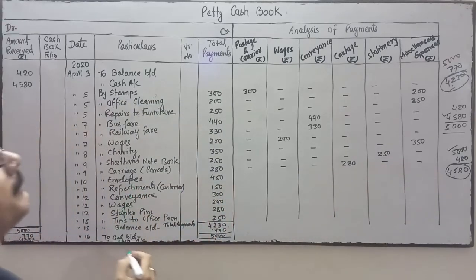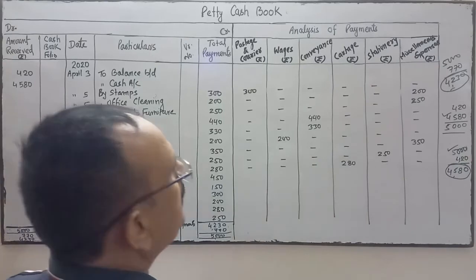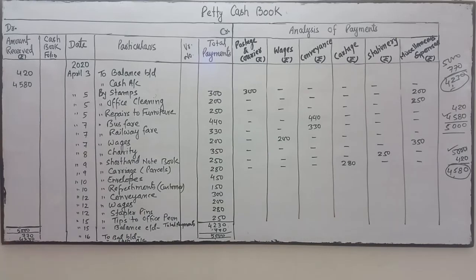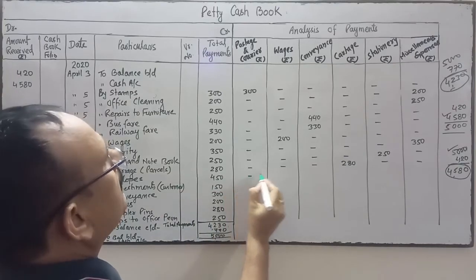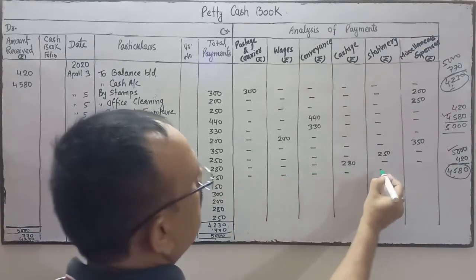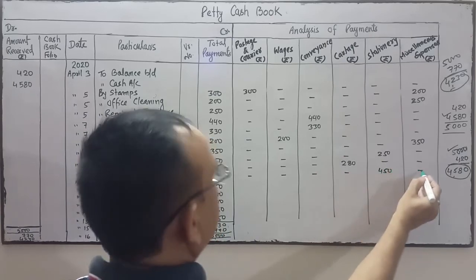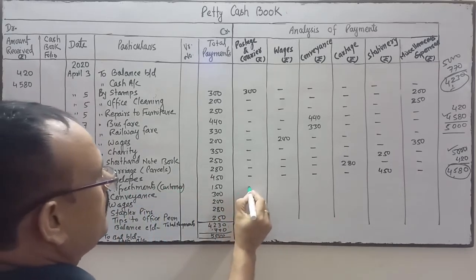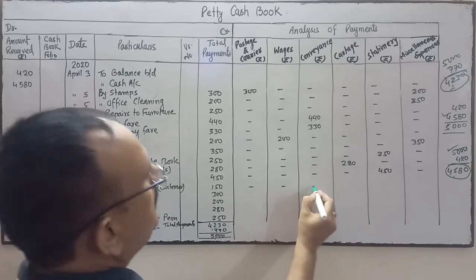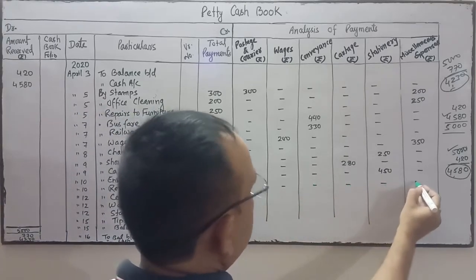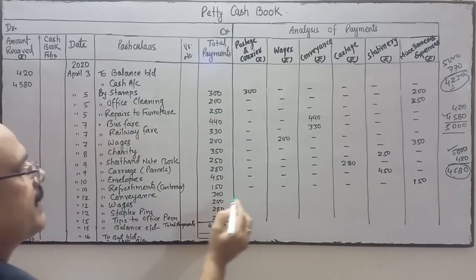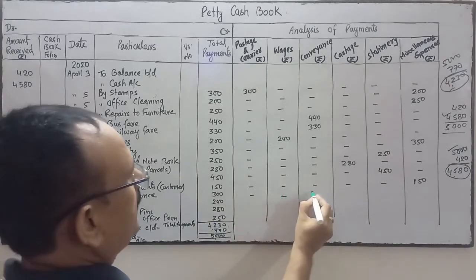Envelope will come under stationery. So envelope 450, which column? This will come under stationery, 450. Next after envelope, refreshment to customer. There is no column for refreshment, so this will come under miscellaneous, 150. Next is conveyance, this will come under the conveyance column, 300.